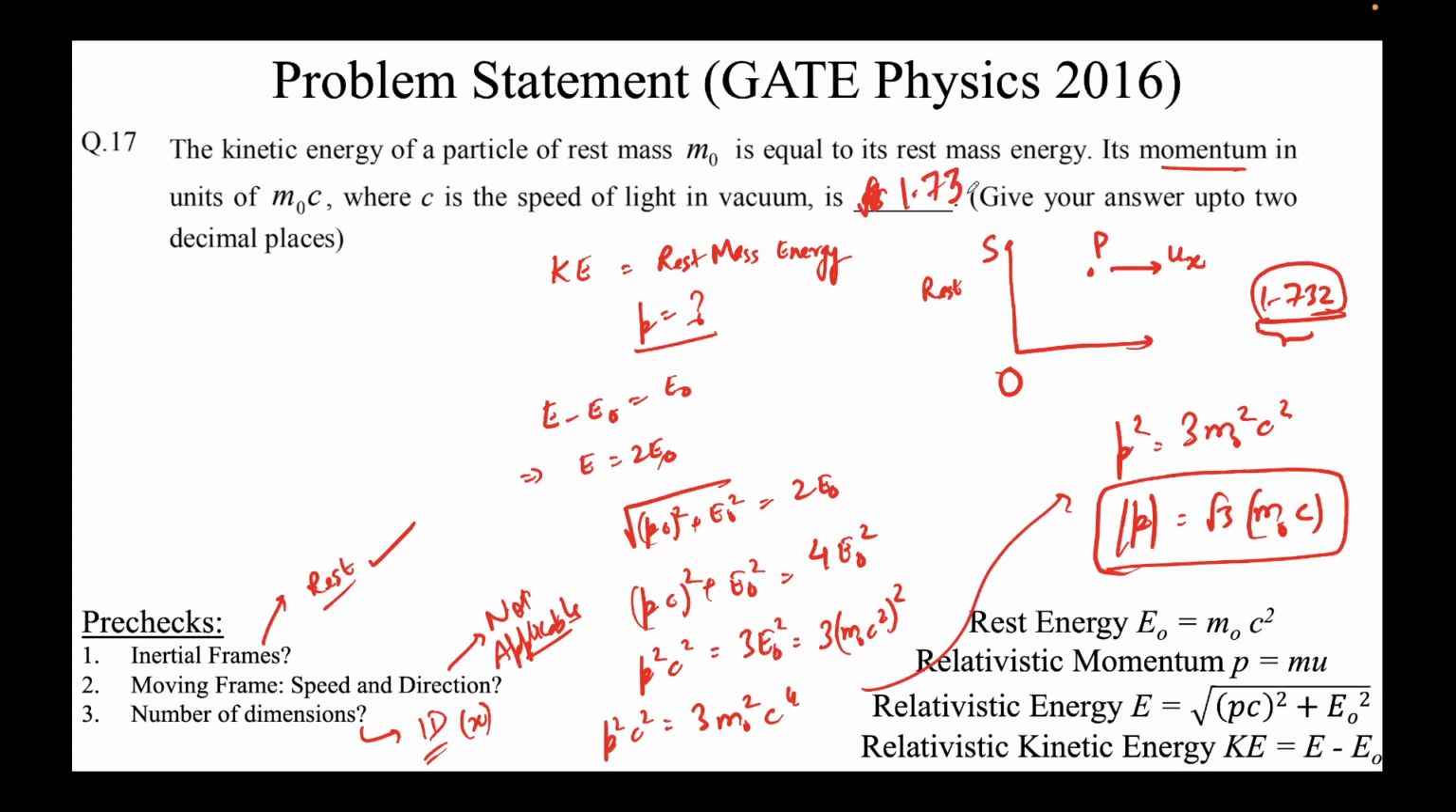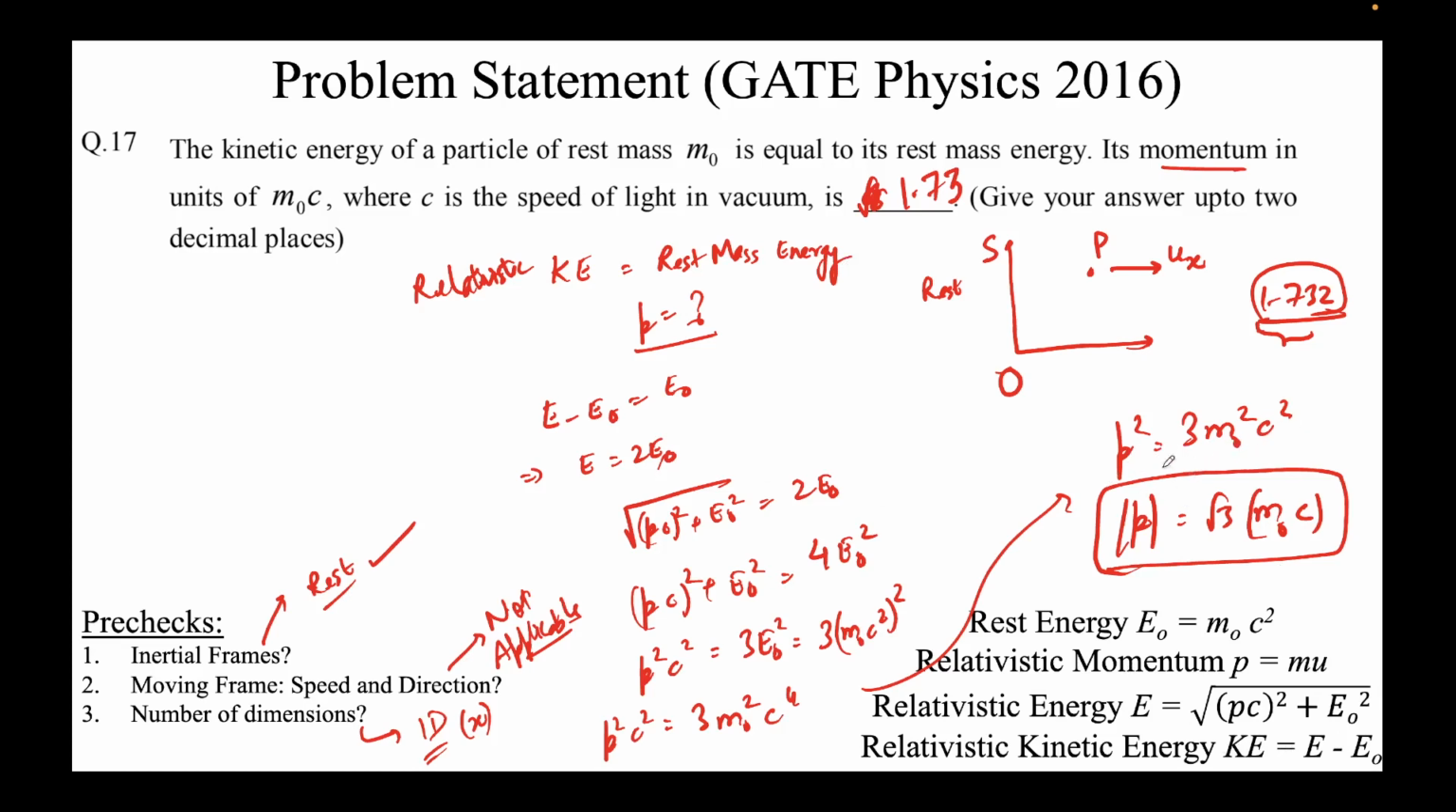I'll just summarize it once more, what the problem was and how we solved it. It's a straightforward thing in which we were given that some particle P is moving with some velocity ux. I assumed only the x direction. This is a very general, safe thing to do. And KE was kinetic energy. The relativistic kinetic energy is equal to rest mass energy. So I put the formula over here, arranged the terms, and obtained P squared equal to 3 m naught squared C squared.